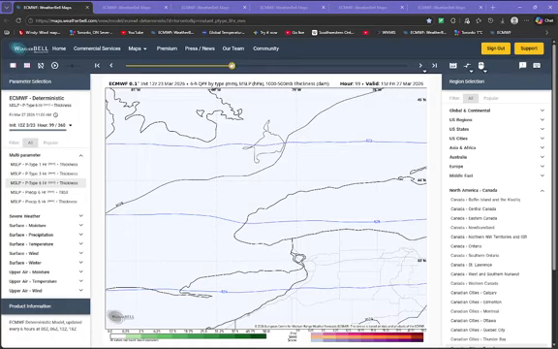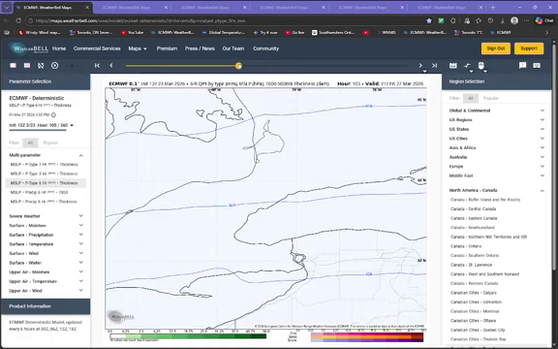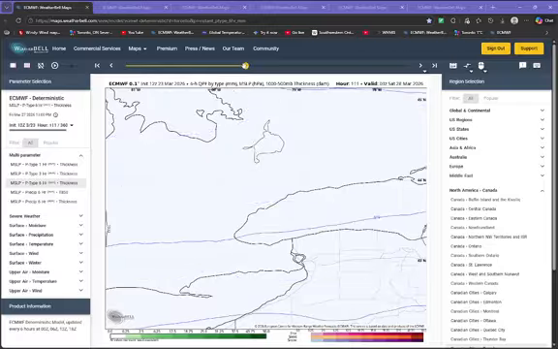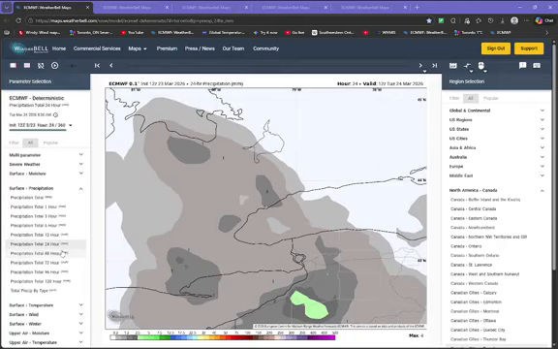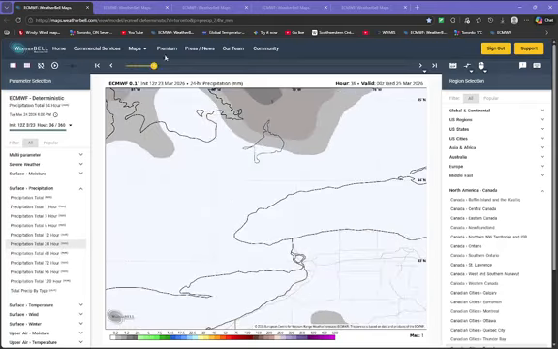There's nothing else. 11 a.m. There's nothing else. 2 p.m. There's nothing else. 5 p.m. There's nothing else. 8 p.m. There's nothing else. 11 p.m. There's nothing else. So let's look at total precipitation 24 hours starting from 8 p.m.